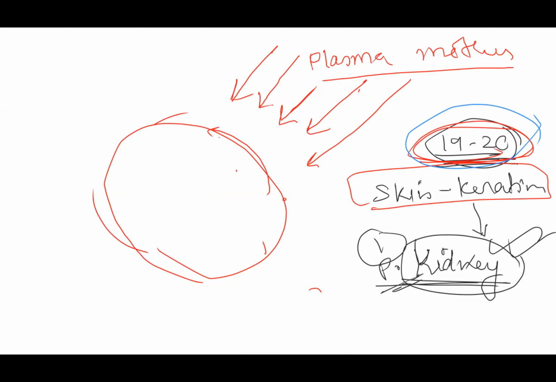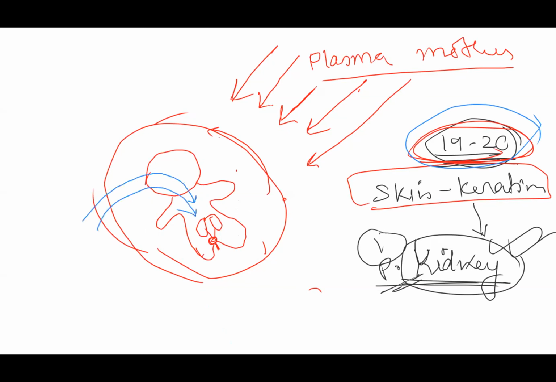Okay. Now what happens if the baby, this is a baby, nice and sweet, and the baby has a kidney, and then this is the bladder, this is the urethra. Now, what is happening if the baby has swallowed enough amount of water? Very well and good, she's swallowing everything. But due to some reasons, there is some obstruction in the kidney. Now what will happen? Now the baby is holding all the water. What will happen to the amniotic fluid outside? Decrease. It will decrease.